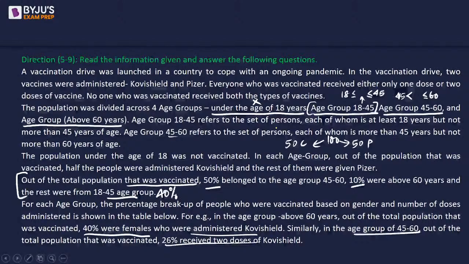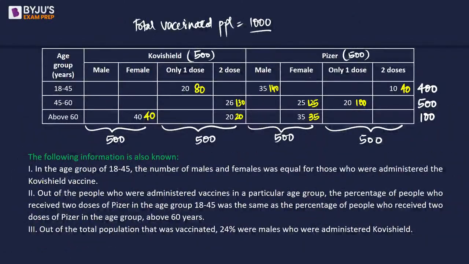Okay. Let's read these additional statements. In the age group of 18 to 45, the number of male and female was equal for those who were administered Covishield vaccine. So if this is, let's say A, this is A, right? Equal percentages. So let's write A and A.